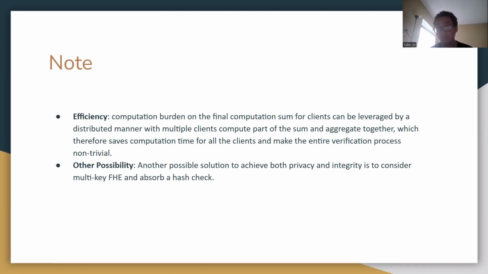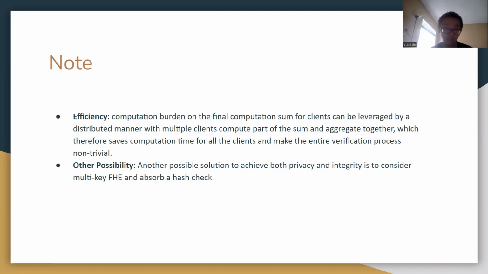As long as the computation does not involve the client that holds the secret key, it is basically safe because FHE encryption is guaranteed to be safe. And then this will save the computation time for all the clients, and therefore the entire verification process should be efficient.